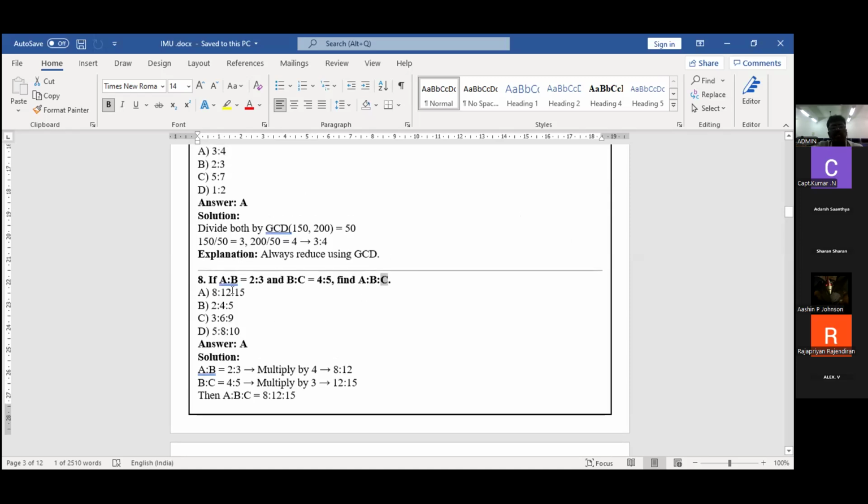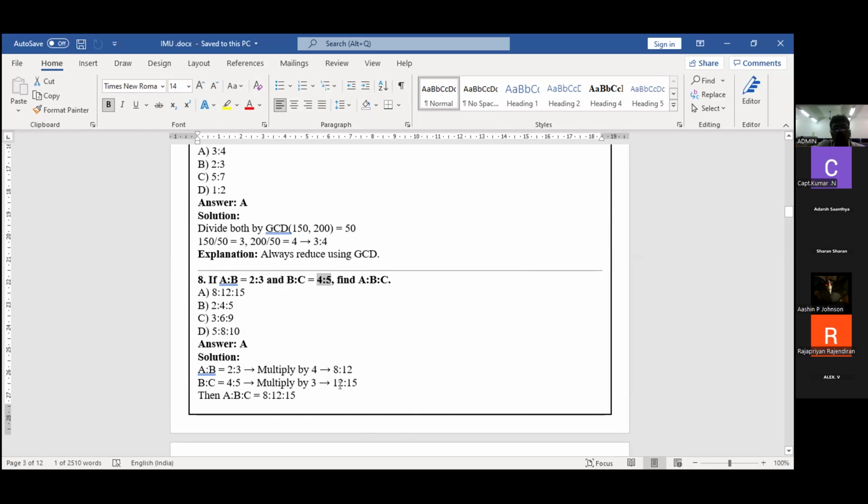So, see this problem. What is the ratio of A is to B? 2:3. This 2:3, I'm going to make it 2/3. Right? 2/3. And B value 4/3. Okay, right. Now I want to balance the value and multiply by 4. I get 8:12. See B is to C. I'm going to multiply by 3.